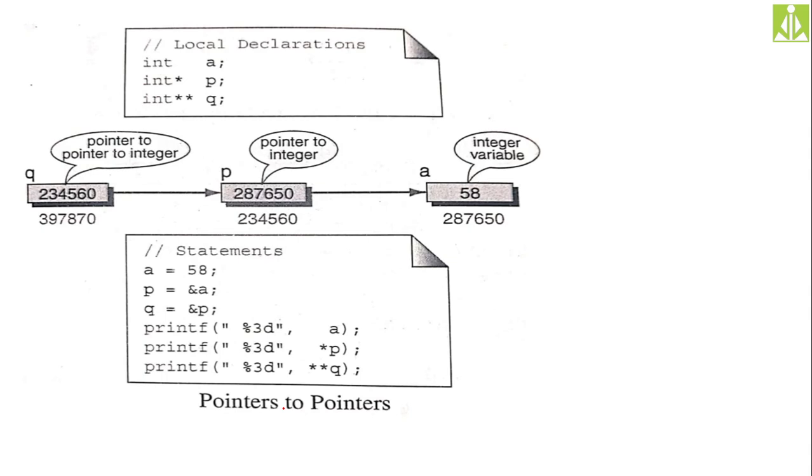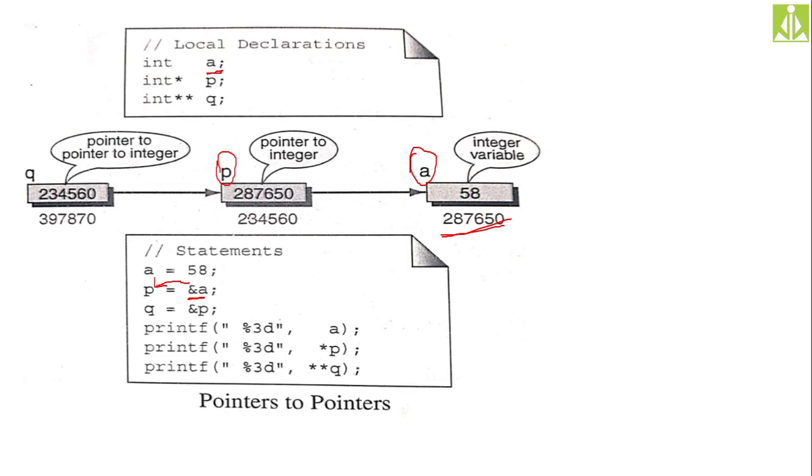See here, this a is holding the value 58, and a's address we are storing into p. How come? We are saying p is equal to &a, and &a we are storing into p. So p is holding this address. Some assumed address, this is not the actual address. So this address we are storing into p.